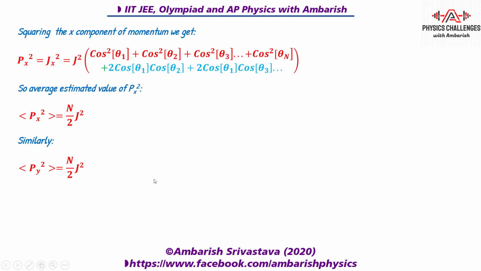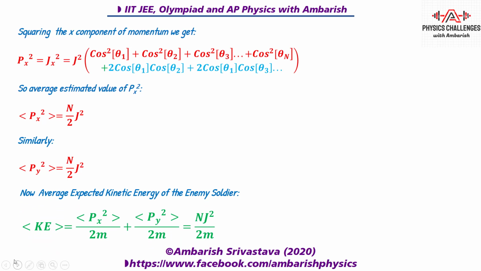And now you can simply find the kinetic energy, and this is what you will get. So px square by 2m averaged plus py square by 2m averaged, you just need to plug in, and then finally you get the answer. That is, the average kinetic energy is n times j square by 2m. This is our final answer.